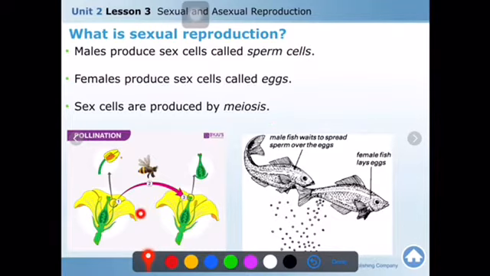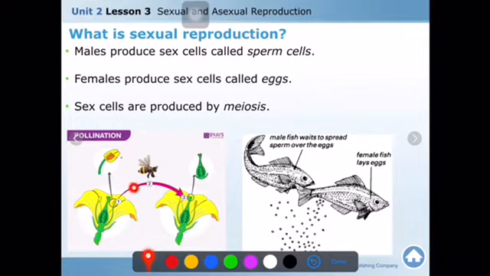Over here, you are able to see that sperm cells are present in the pollen grains. This is in the flowers, the male reproductive organ. How about in another female flower? This is the female reproductive organ. From the male reproductive organ to the female reproductive organ, pollen grains can be carried by insects, birds, as well as wind.